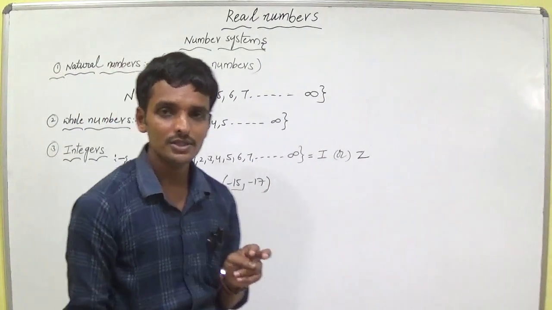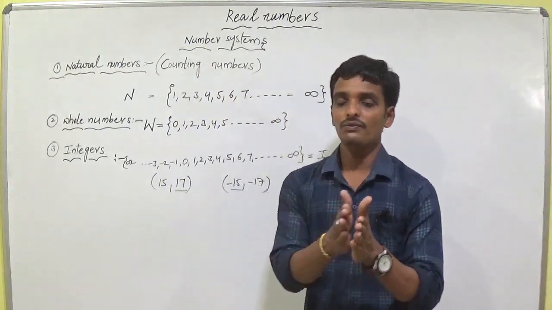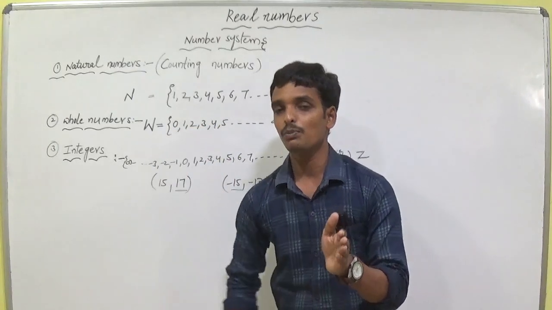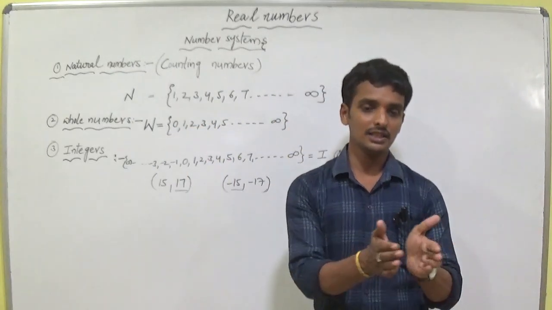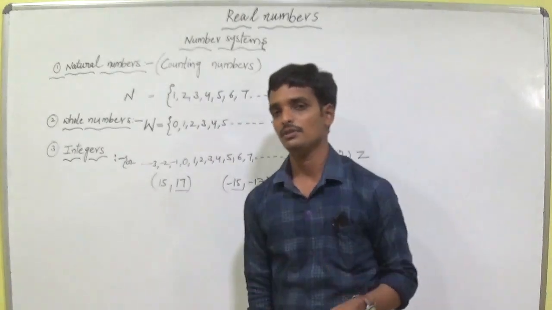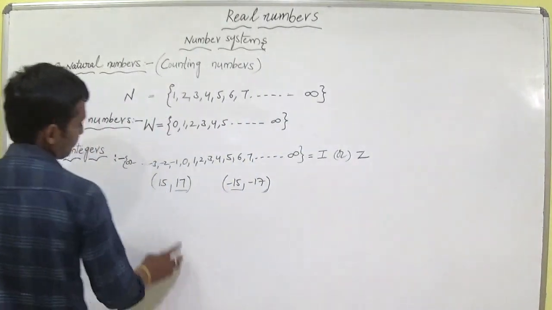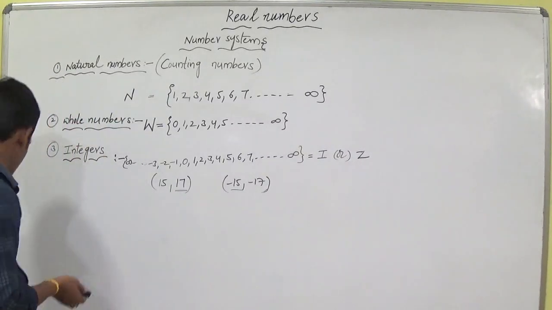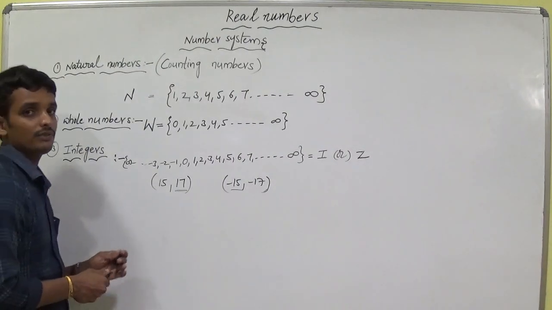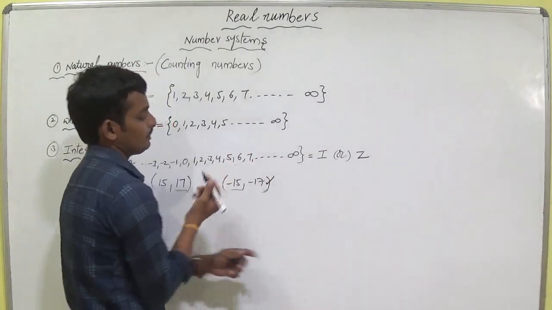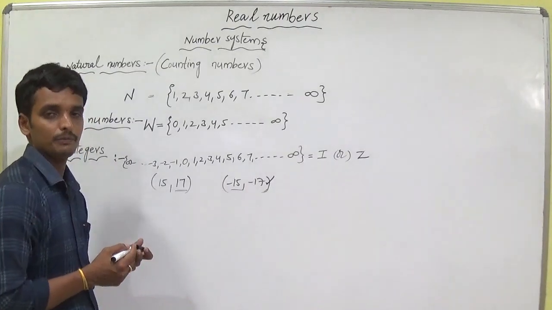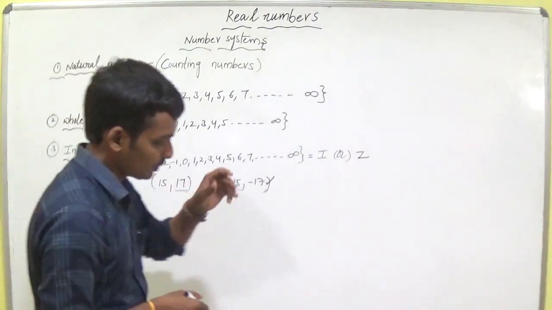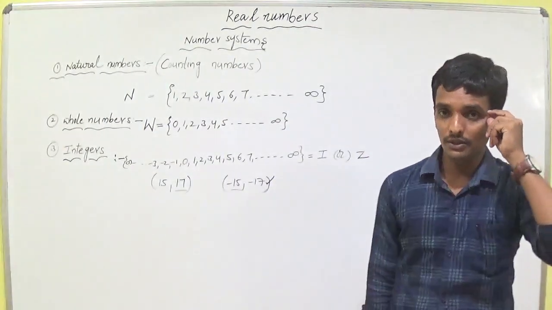Are you okay, my students? For positive numbers, the farther from 0, the bigger; for negative numbers, the closer to 0, the bigger. You have to memorize this one. In that way, between 15 and 17, 17 is the bigger, and between minus 15 and minus 17, minus 15 is the bigger. Minus 15 is the biggest. Are you okay, my dear students? And we have to recalculate with your brain.